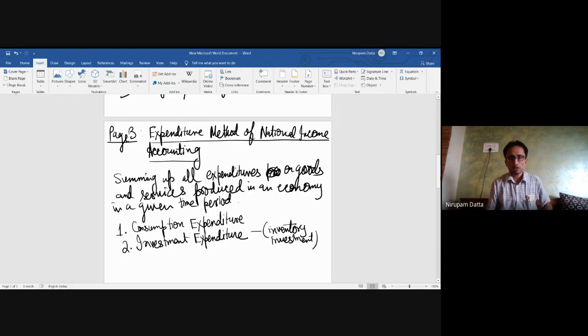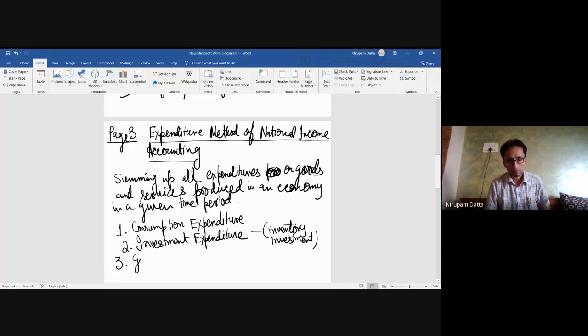So when you are stocking up these excess goods and services, it is itself a form of investment expenditure which you are making for future benefits. Okay. So inventory investment also includes the stocking up of raw materials or intermediate goods that are used further and processed for producing other finished goods or products. Fine.